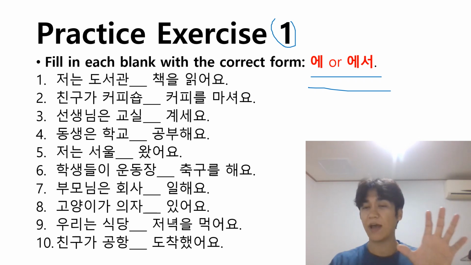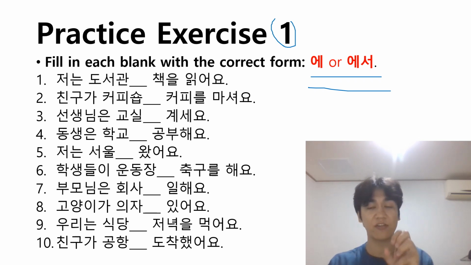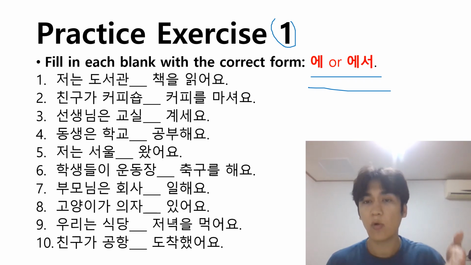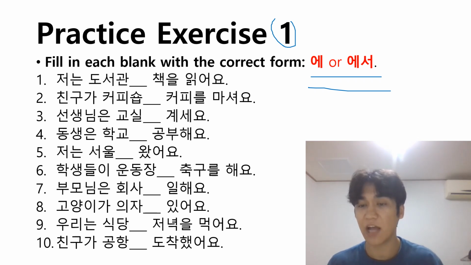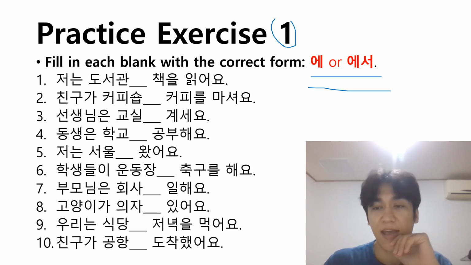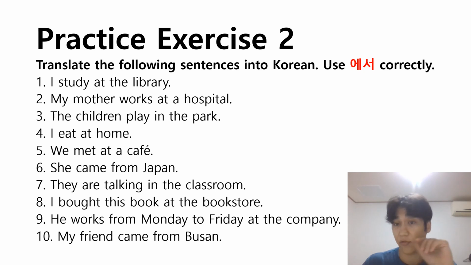When there is no action, we use 에. When there is an action, we use 에서. And we are not talking about direction. Of course, when you are talking about direction, someone can say, go to somewhere. Isn't it an action? Yes, it is an action, but that's not the location of an action, that's the direction where you are going to, right? And the second exercise is the translation.